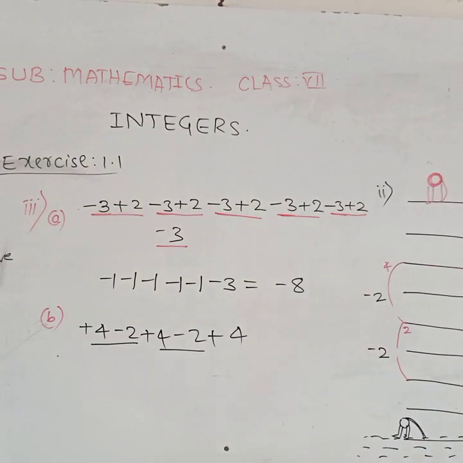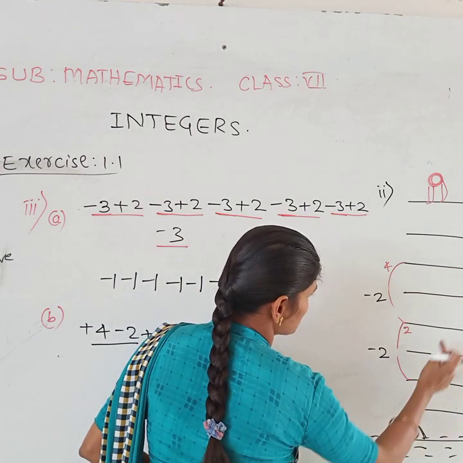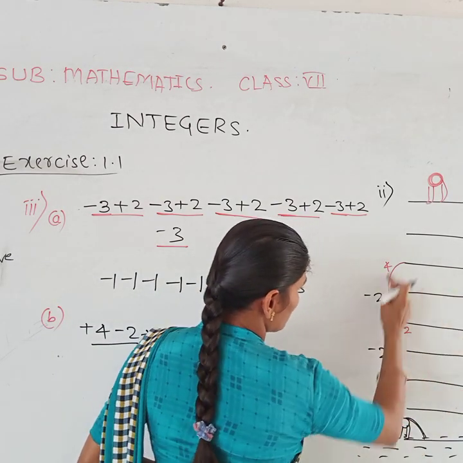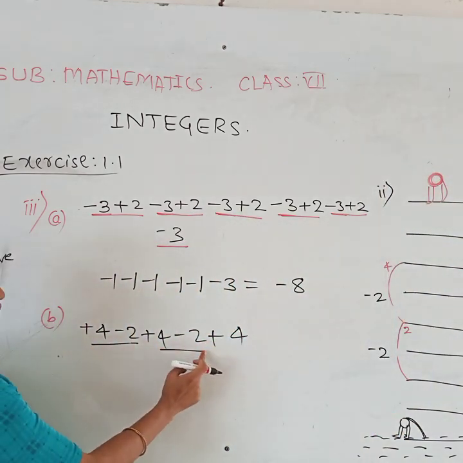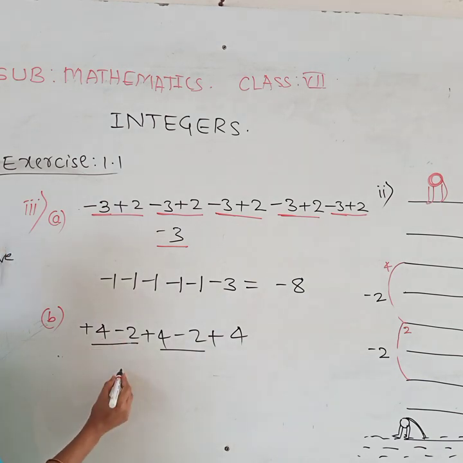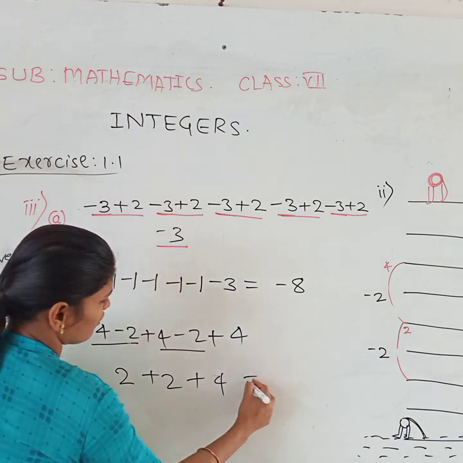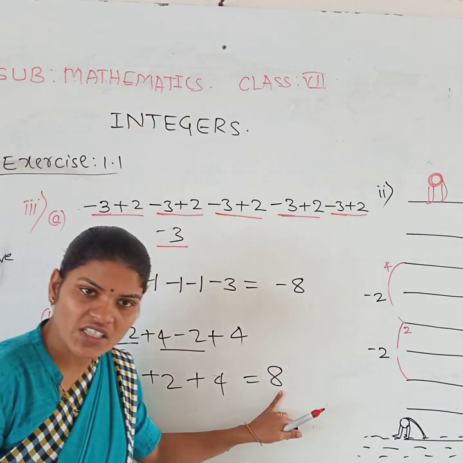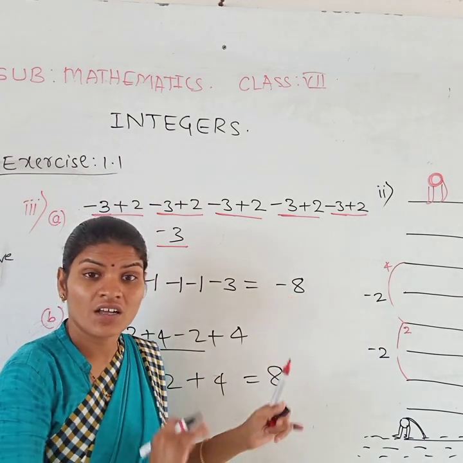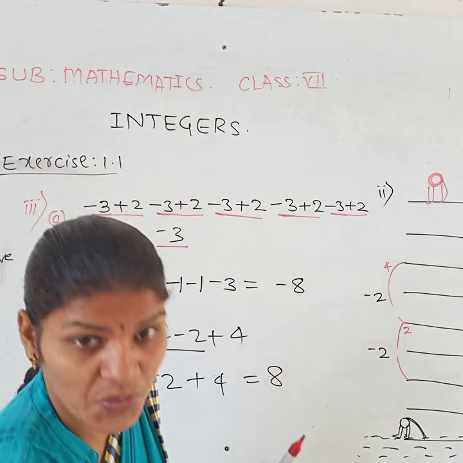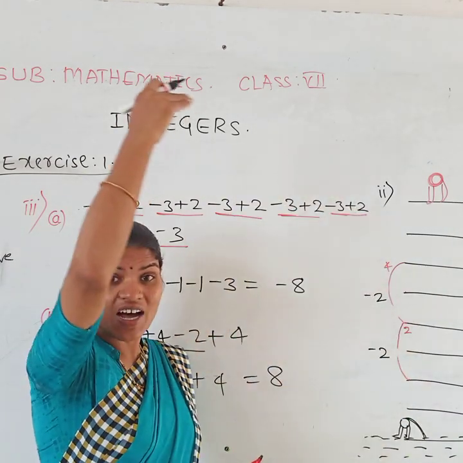Here see, plus 4 minus 2, plus 4 minus 2, then again plus 4 minus 2, then finally plus 4 minus 2, plus 4 minus 2, plus 4. Here also it covers 8 steps. Minus 8 represents the monkey moving towards the down, then plus 8 represents the monkey moving towards the upside.